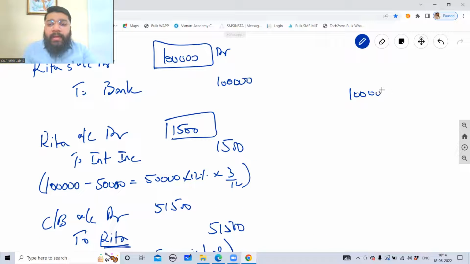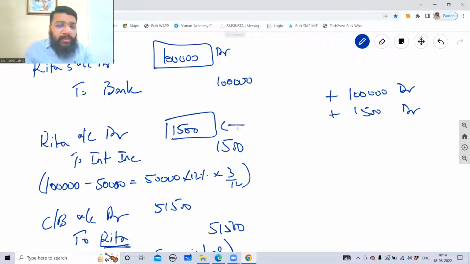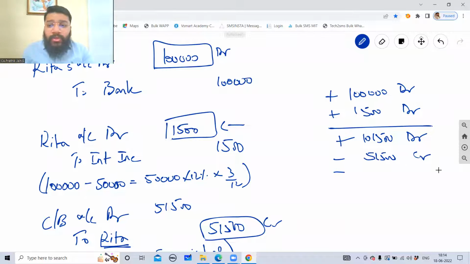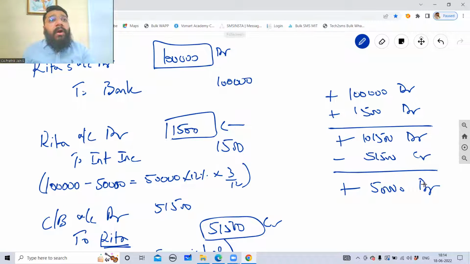You reopen Rita's account by giving a debit. Then further 1,500 you have to recover from Rita. So again you give a debit to Rita's account, 1,500. So total 1,01,500 is recoverable. Out of that, you have credited Rita with 51,500. So minus 51,500. Credited means subtracted. So what is the balance? Balance is 50,000 lying in the debit of Rita's account.